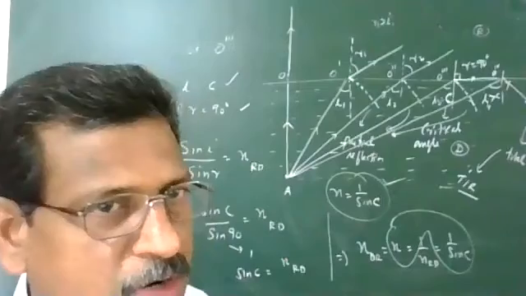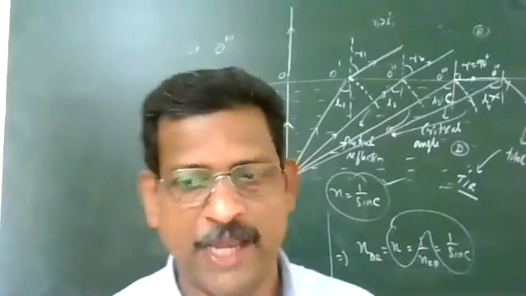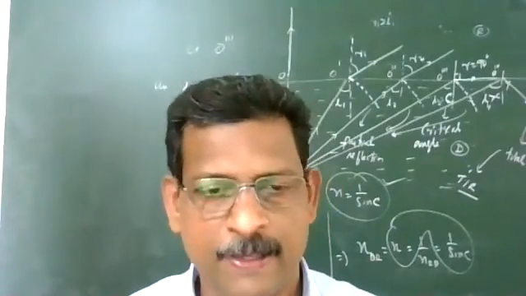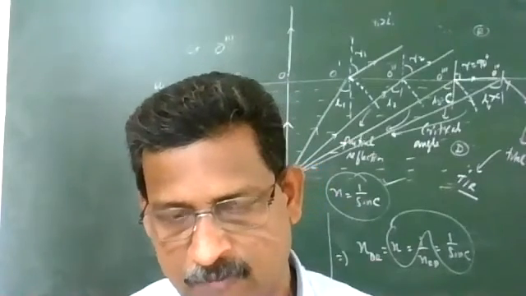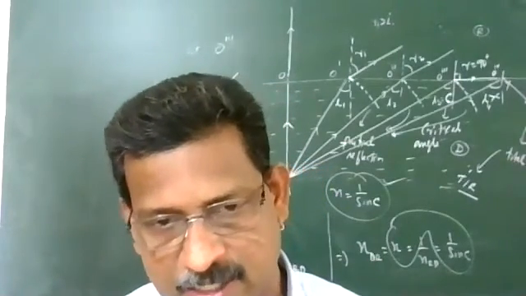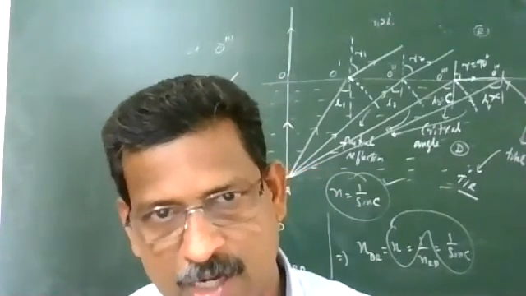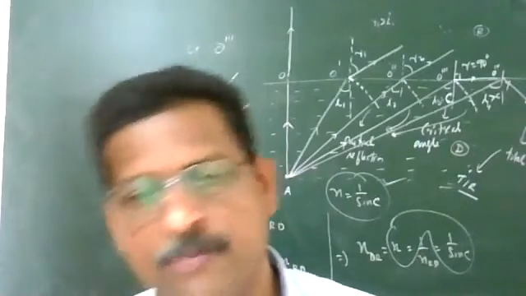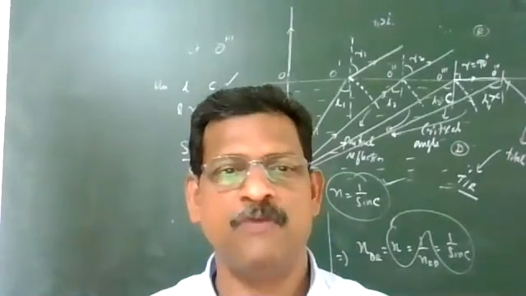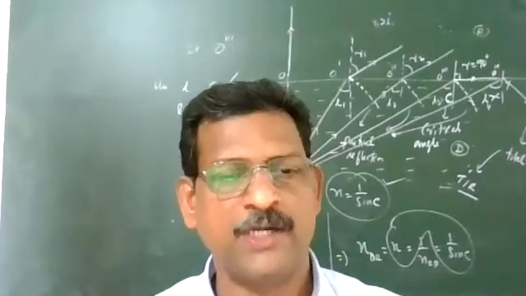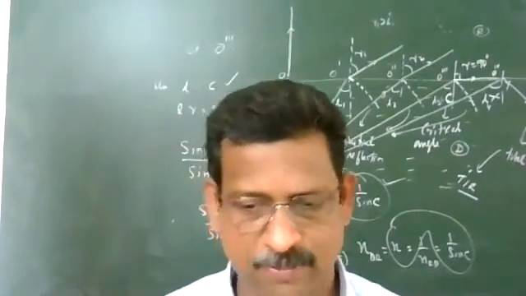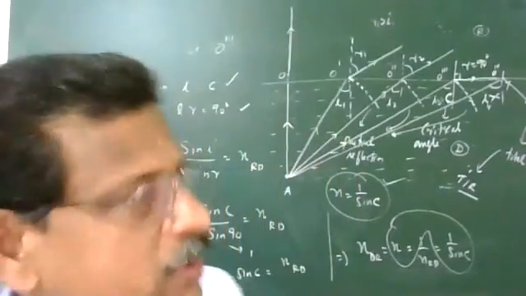And some important values you have to learn. Suppose the light is going from denser to rarer medium, there will be a chance of total internal reflection if the angle of incidence is greater than the critical angle. What are the values of critical angle for different pairs of media? Two examples we have defined. First one, suppose light is going from water to air.